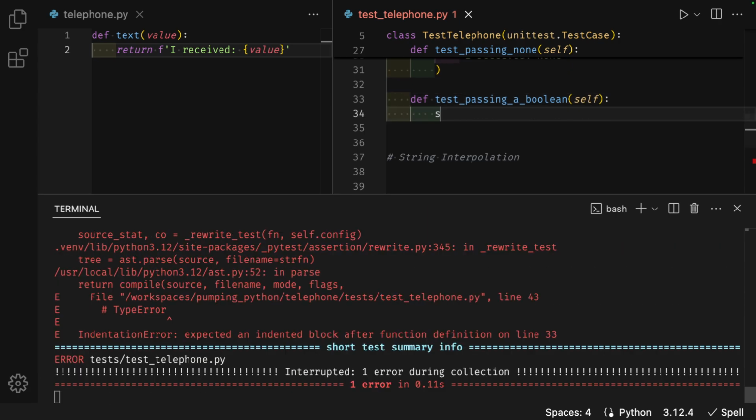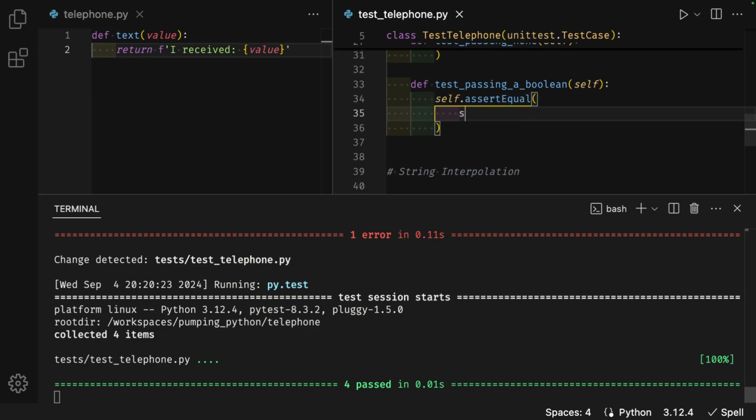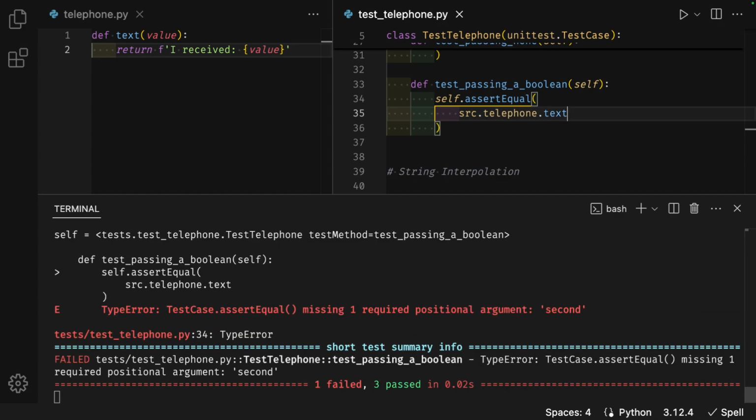Enter after the colon, self.assertEqual, parentheses, enter, source.telephone.text, parentheses, True, a comma at the end.